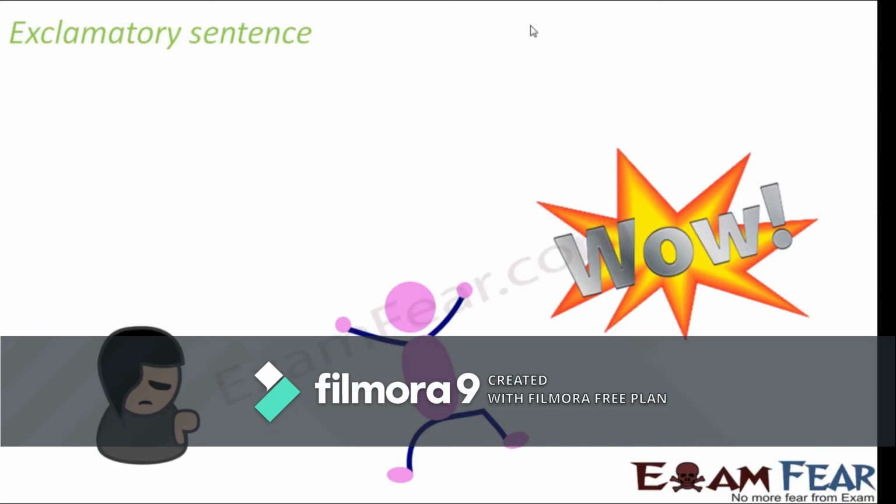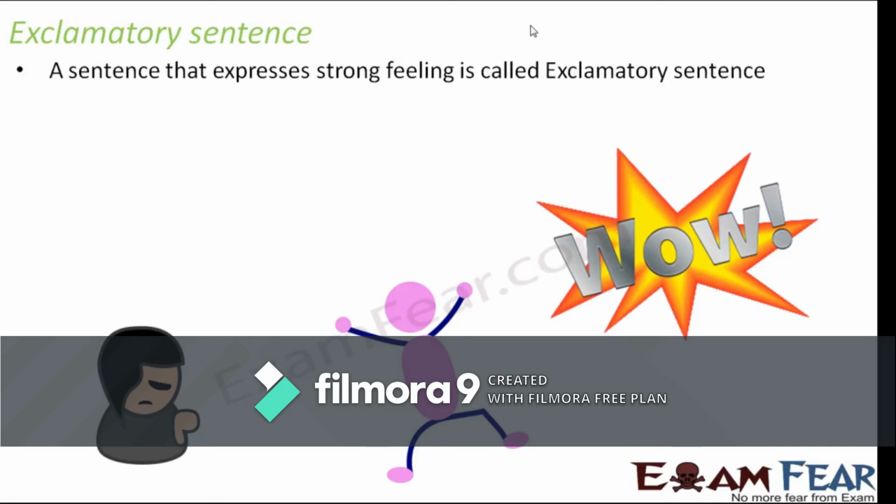These emotions could be for good as well as for bad. Exclamatory sentences not only include those which show excitement, but also those which include emotions in terms of either happiness or sadness. So a sentence that expresses a strong feeling is called an exclamatory sentence.